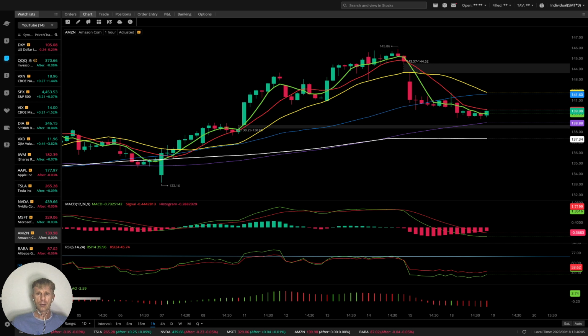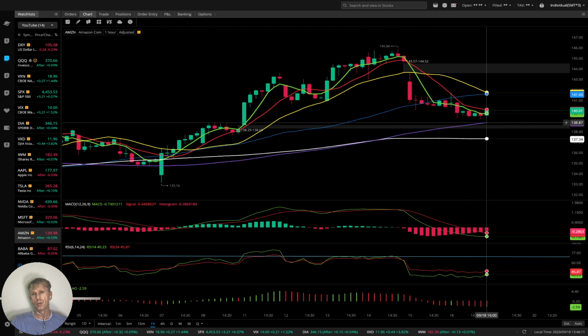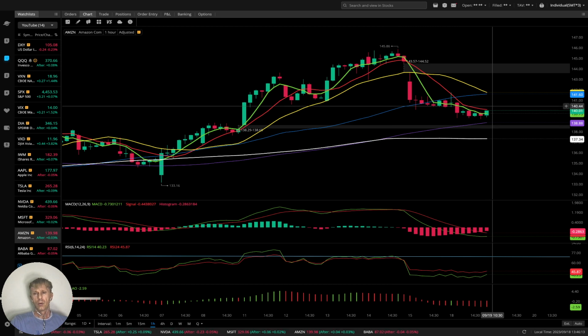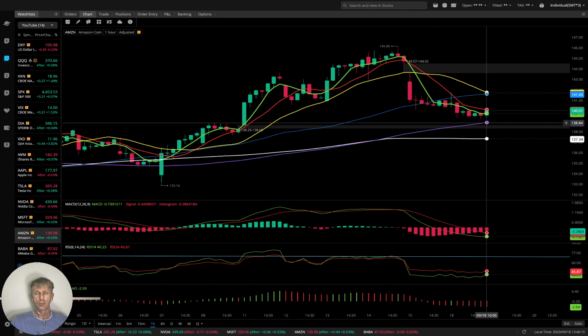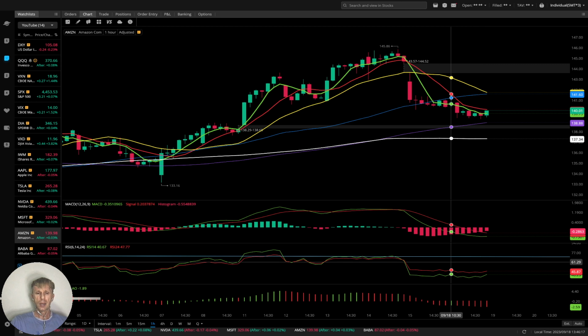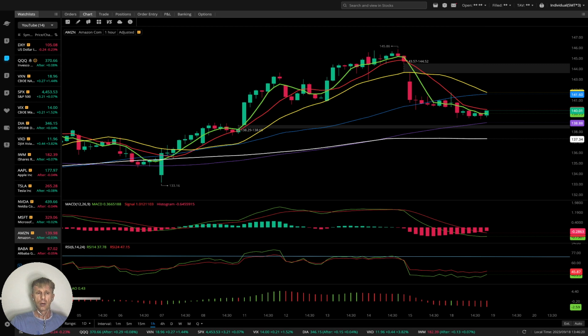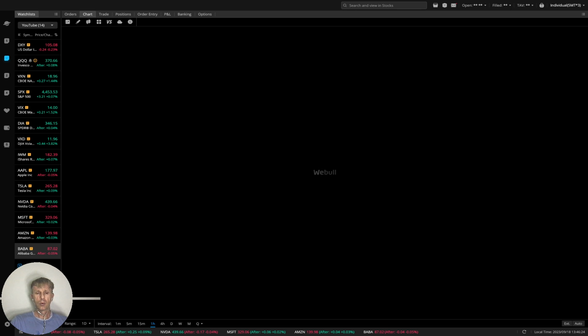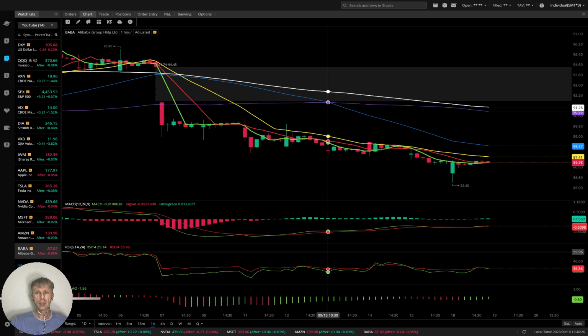And 1 hour time frame, MA5 did bearish crossover over 10 and 20 and 50 and closed below all moving averages except 100 and 200. Bearish trend for Amazon.